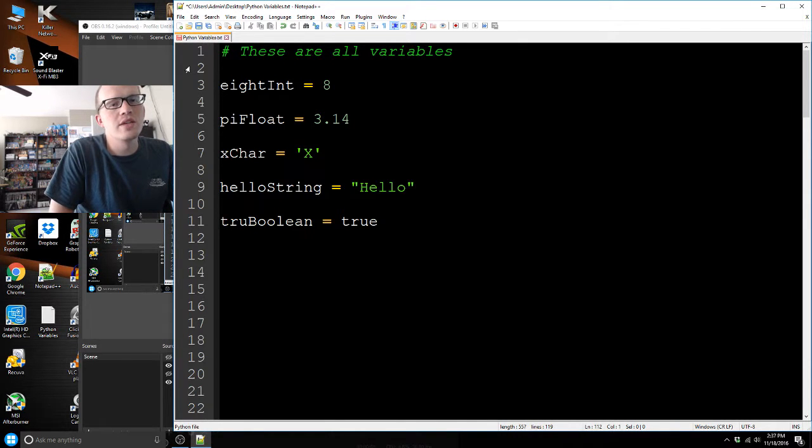Hey everyone, so this time we are talking about variables. Variables are very important and very useful, and they're like the basic building blocks of programming. Variables are any time that you ever want to store a value, so you want to keep a value throughout your code, and then variables are something you can build on.